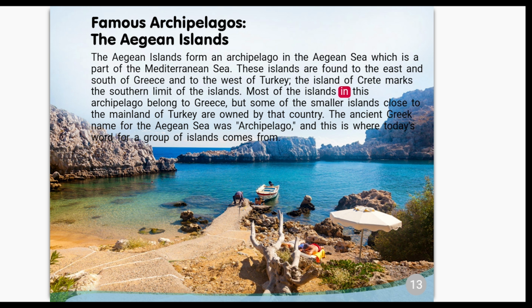Most of the islands in this archipelago belong to Greece, but some of the smaller islands close to the mainland of Turkey are owned by that country. The ancient Greek name for the Aegean Sea was archipelago, and this is where today's word for a group of islands comes from.